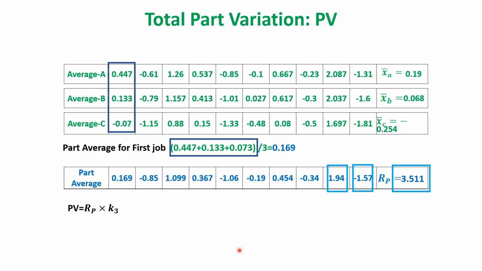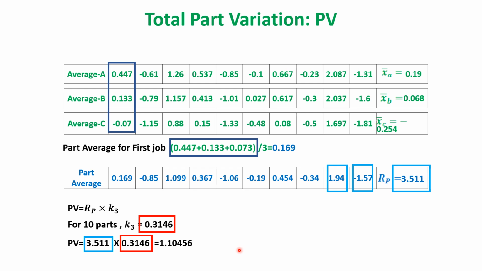So I have to consider the statistical constant, that is K3. For 10 parts, K3 is 0.3146. So after substituting and multiplying, I am getting the part variation, that is 1.10456.